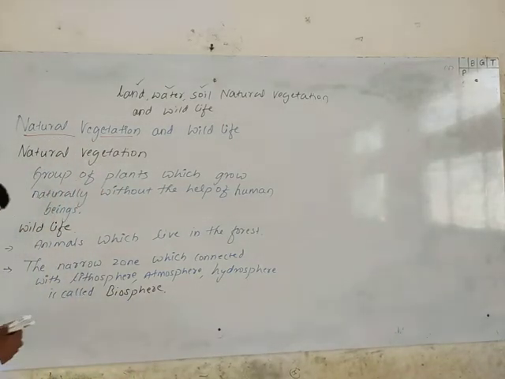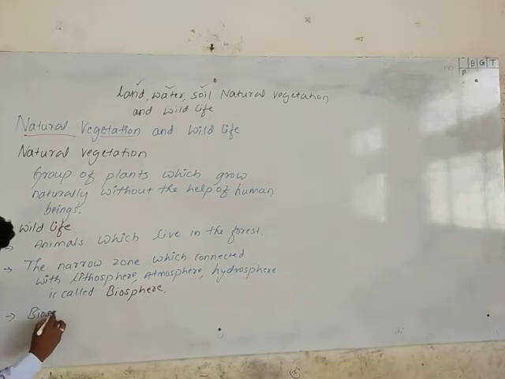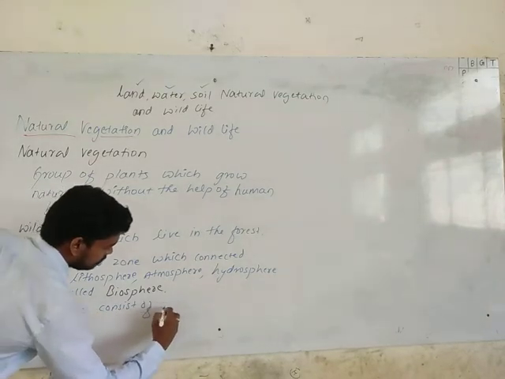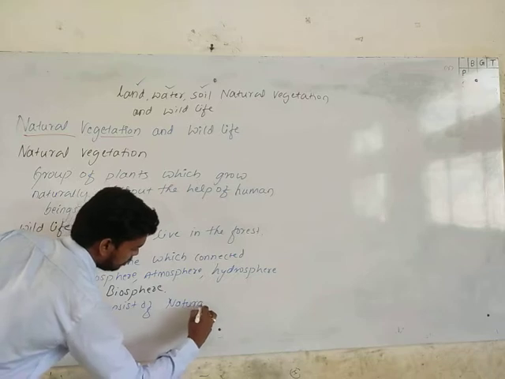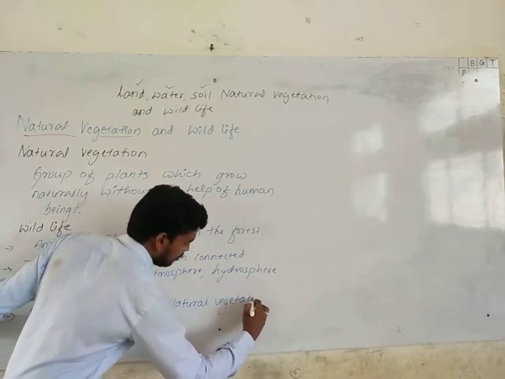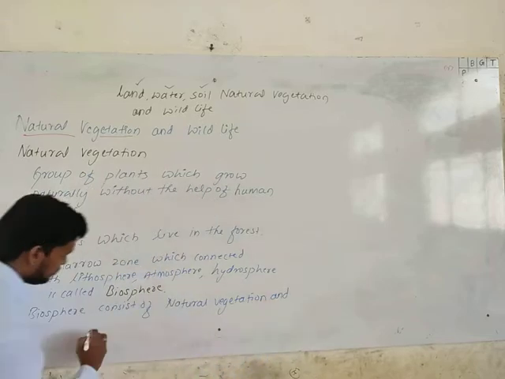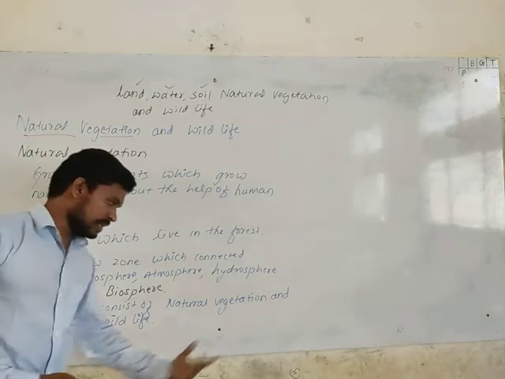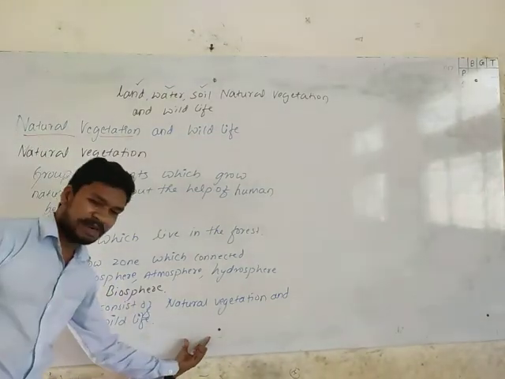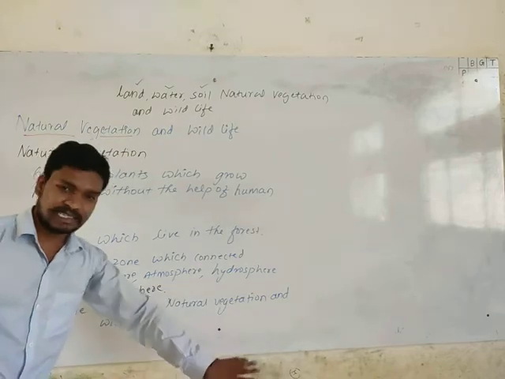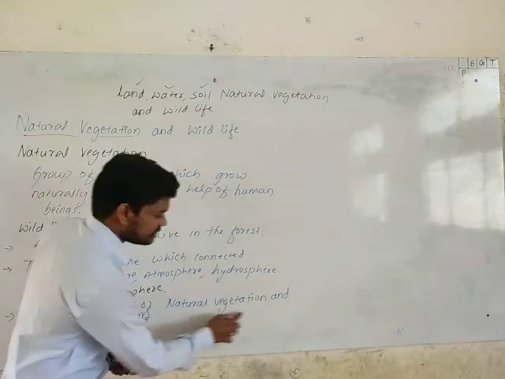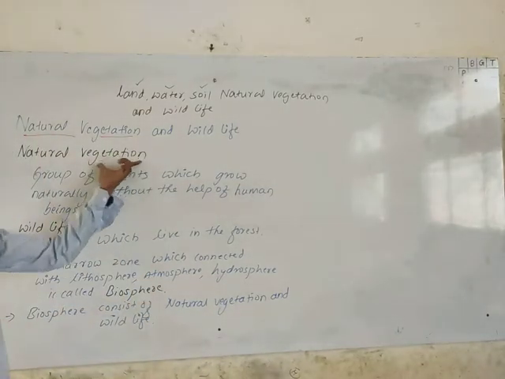This biosphere consists of both natural vegetation and wildlife. Not only these two, but human beings, birds, insects, and other living organisms are also included in this biosphere. But now we are concentrating on natural vegetation and wildlife because we are discussing these two concepts.